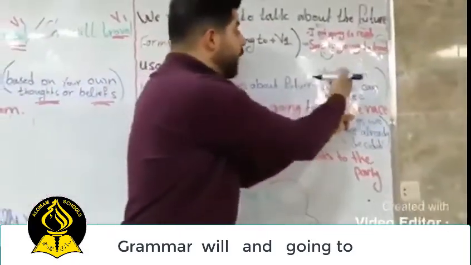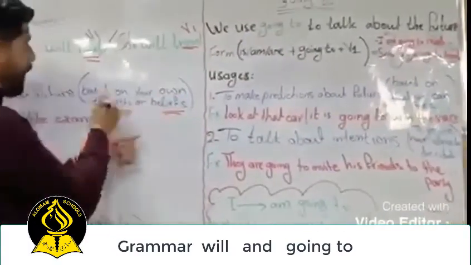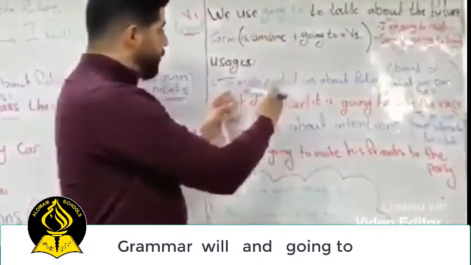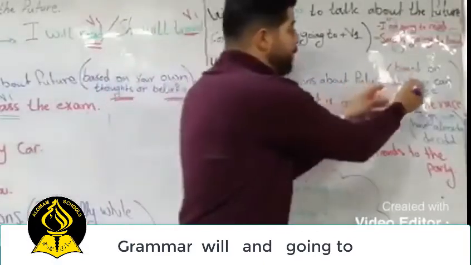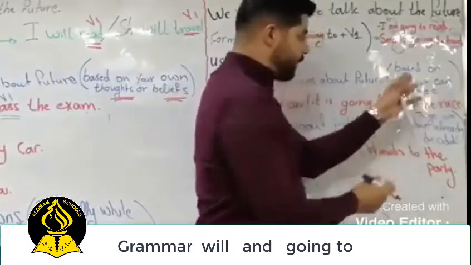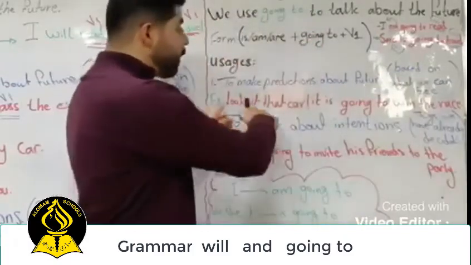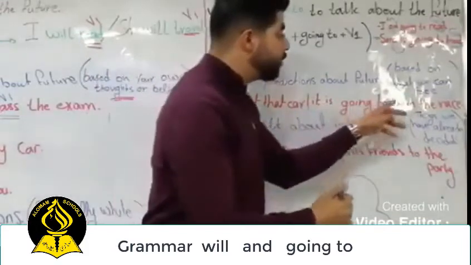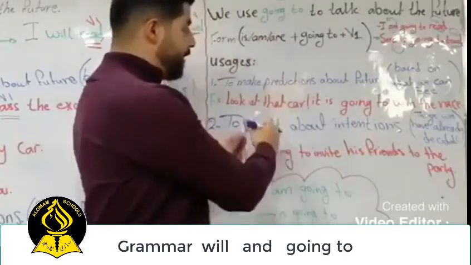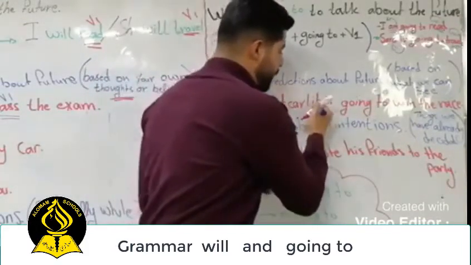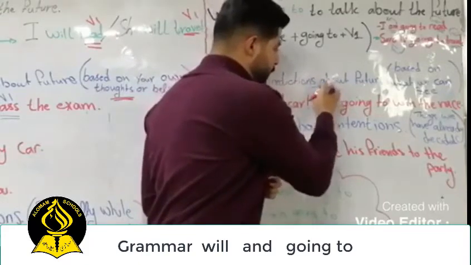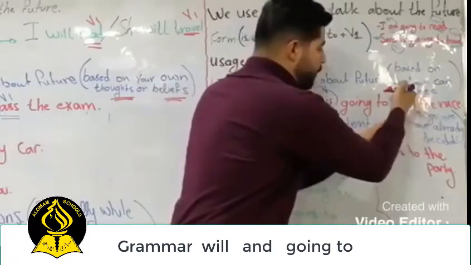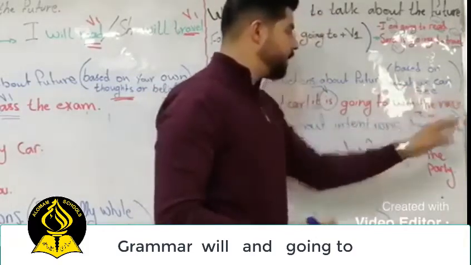And here with will, it is based on your own thoughts or beliefs. But here, we're going to make a prediction about the future based on what we can see. Okay, for example, look at that car, it's going to win the race. It is a singular pronoun, so we use is: it is going to win. Going to win, verb 1, going to win the race.